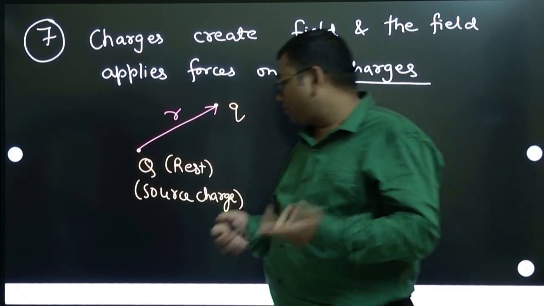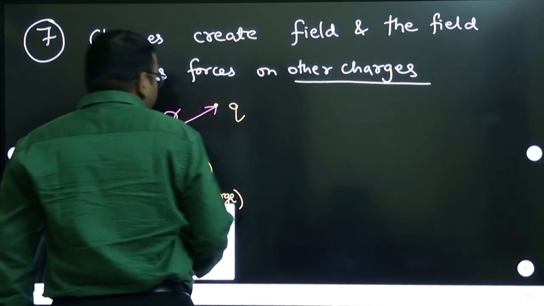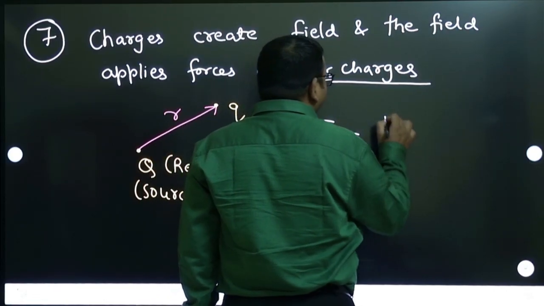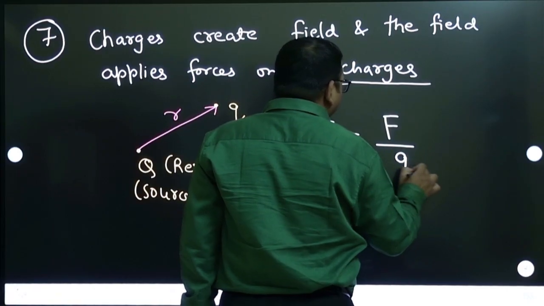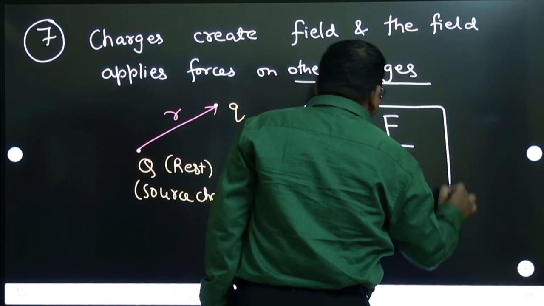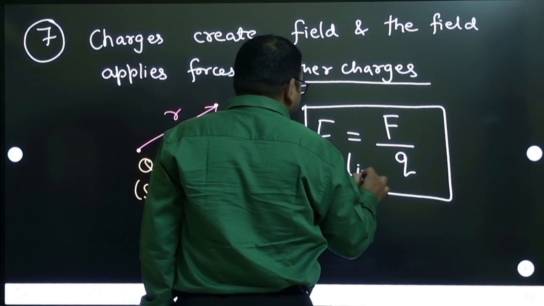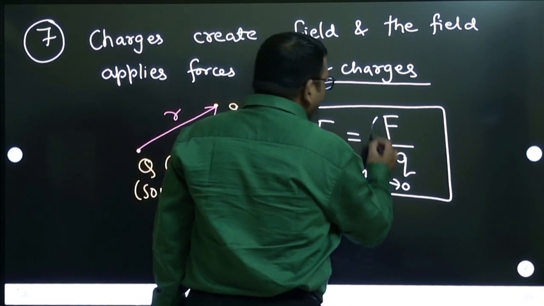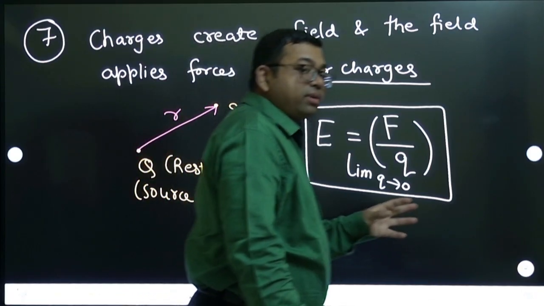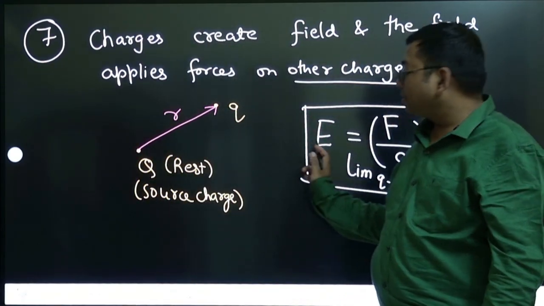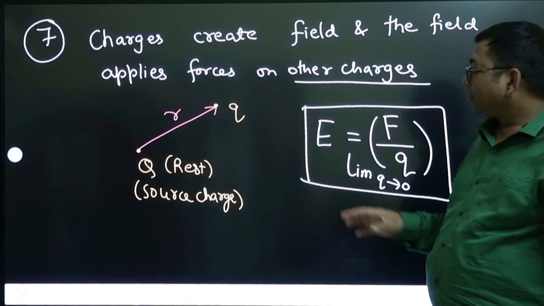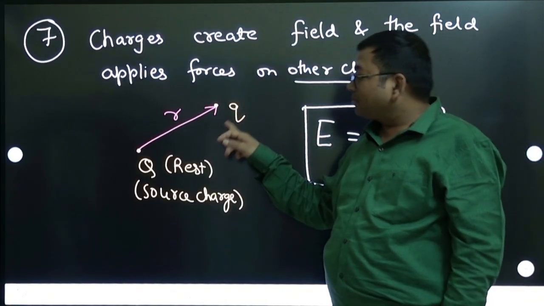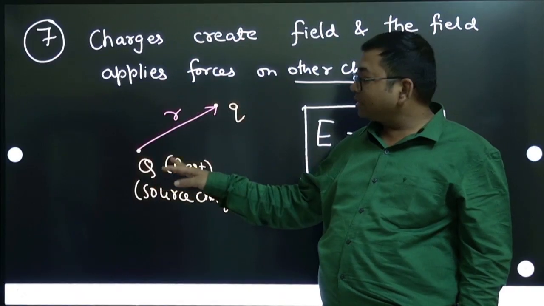Okay, and how do we define the field? Field is defined as the force per unit charge, and here we apply the condition that limit q tends to 0. Why should we apply this condition? Because while you are trying to calculate the field, also called field intensity, the test charge may also attract or repel the source charge, so the source charge may get disturbed.